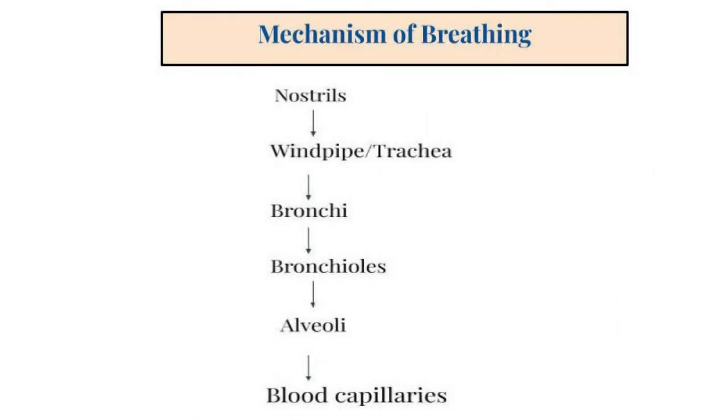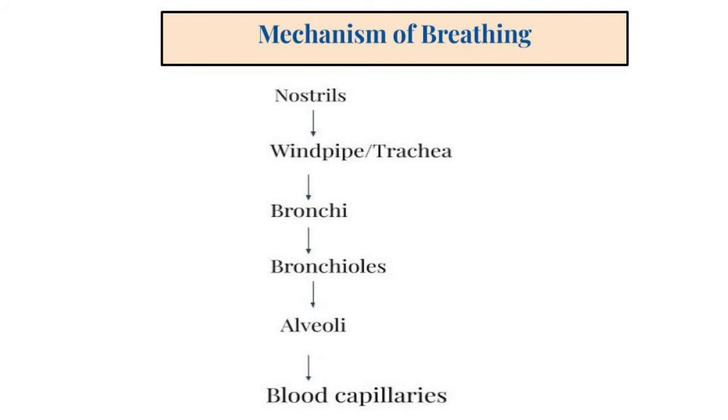Let us understand the mechanism of breathing. From nostrils, the air passes into nasal cavity and then goes down the windpipe or trachea. From here, the air goes through two smaller tubes called bronchi, one of which enters each lung. In the lungs, each bronchus divides and redivides into finer tubes called the bronchioles.